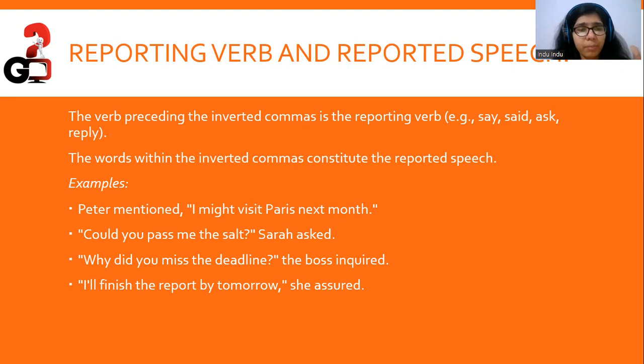Peter mentioned. Now here, mentioned is a reporting verb. It comes before the reported speech, and the reporting verb is followed by a comma. Peter mentioned, comma, inverted commas, "I might visit Paris next month." So now the statement in inverted commas is the reported speech. The verb preceding that is the reporting verb, right?